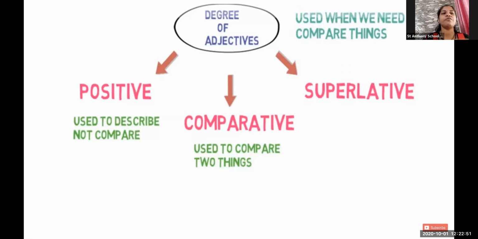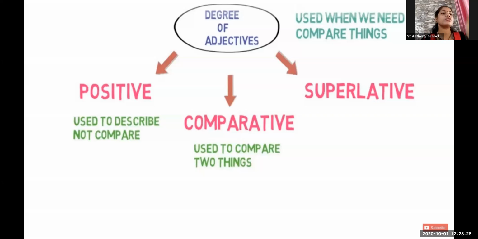I'll first repeat again for all of you. What is a positive degree? Positive degree is only to describe the noun. It is used only to describe the noun. We are not going to compare that. We are not going to give examples to compare. But when we talked about the comparative degree, that time we compare two things. We compare the two things to describe that. We give more information with the help of comparison.